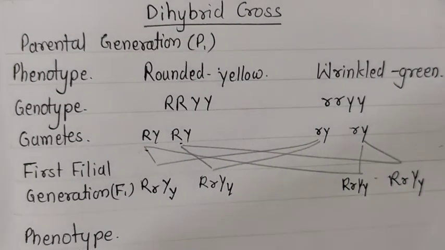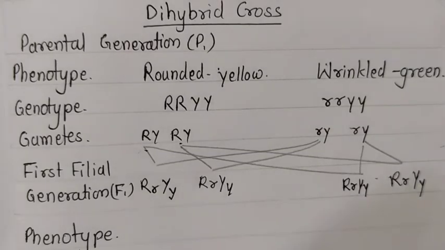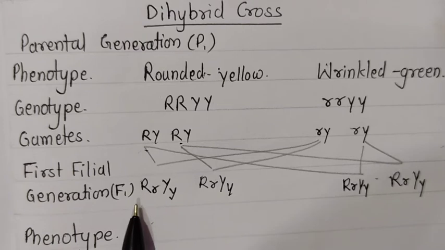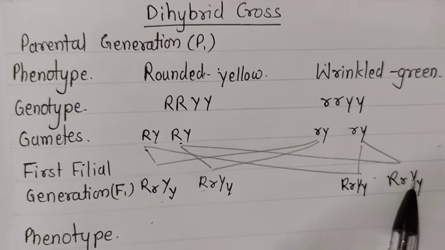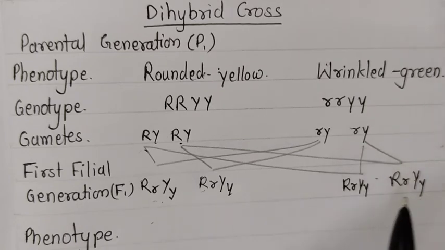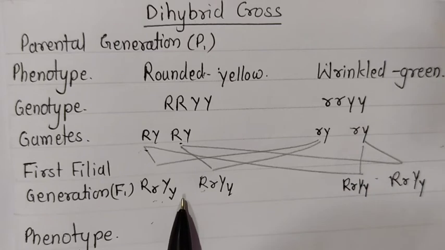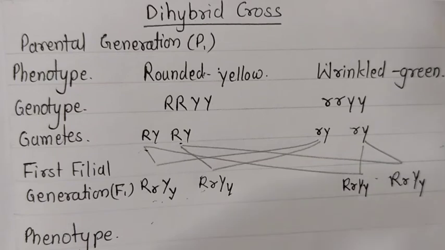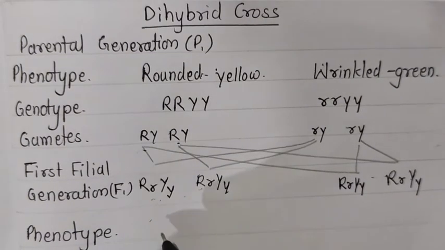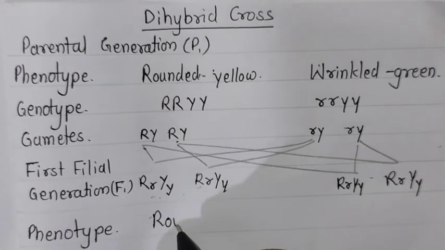If you see here, all the gametes of the first filial generation, after the combination of these two plants, whatever seeds or plants come up, will have capital R, capital Y, capital R, capital Y, capital R, capital Y. It means this first filial generation will have the characteristics of the plants. The shape of the seed will be round, because R is dominant, so that character has come up. Okay, that is the shape we come to know.